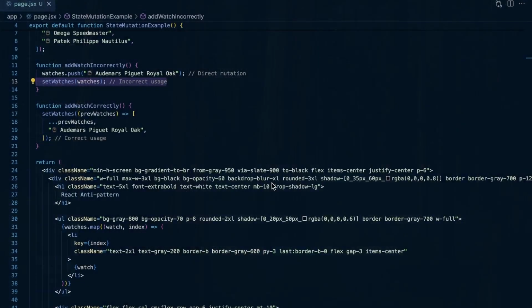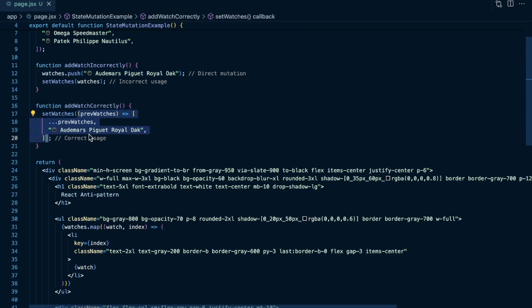So the TLDR here: don't mutate state directly in React. Really try to pay attention to when you are doing this, and also when you are setting state based on the previous state, make sure to pass in a function so you can be certain that the previous state you're setting that state on is indeed the previous state and it is correct. So avoid direct mutations in React and you can avoid this anti-pattern altogether.